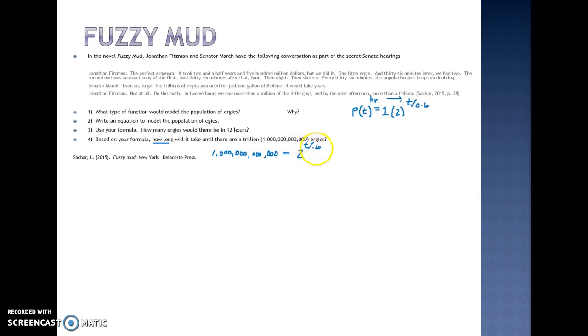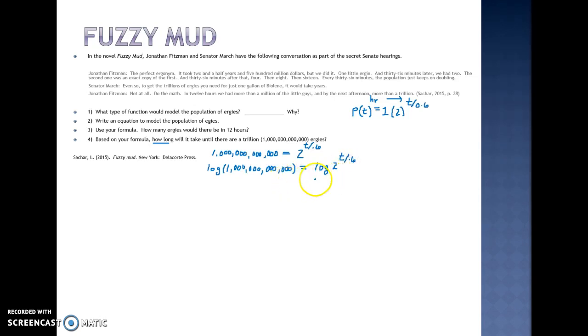So we know from algebra that if we do something to one side, we also have to do it to the other side. So I'm going to write out all of my work here. As you get better at these, you can do some shortcuts. But for now, if I take the logarithm on one side, counting all my 12 zeros here, I also have to take the logarithm on the other side. So I just write the word log, 2 exponent t over 0.6.